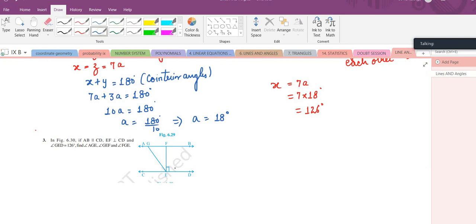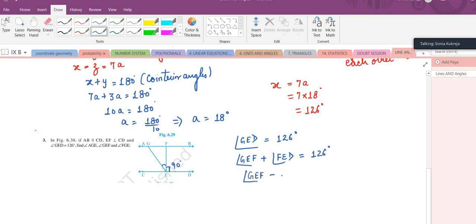We are given angle GED to be 126 degree, and this GED is made of these two angles, GEF plus FED, and the value of FED is 90 degree. So the value of GEF becomes 126 degree minus 90 degree, that is 36 degree.